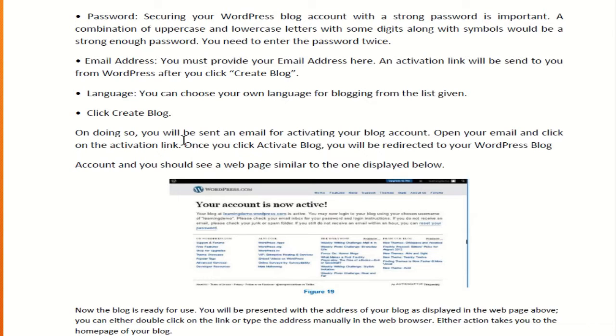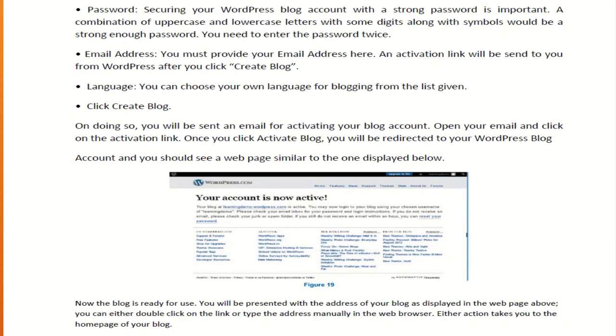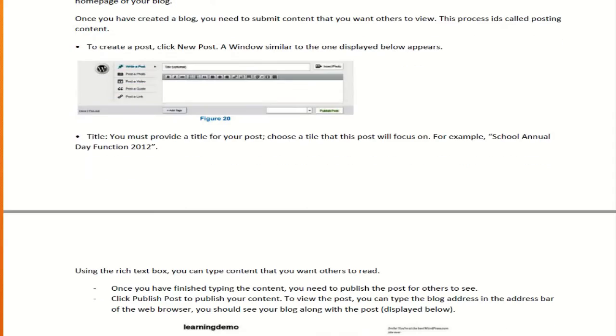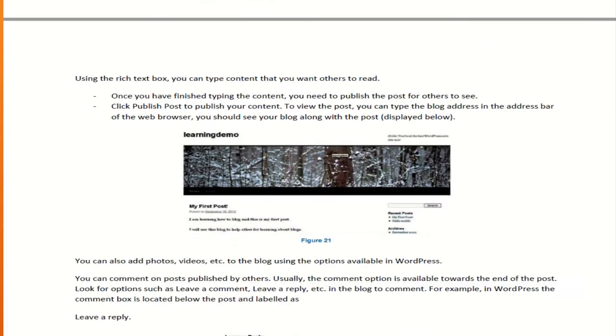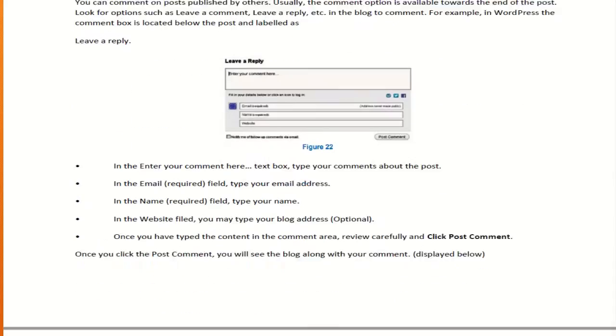On doing so, you will be sent an email for activating your blog account. Open your mail and click on the activation link. After the activation link, you need to click activate blog. When you click on activate blog, a page like this will open, and you can see that your account is now active. As the account is active, you are ready to create a post. Click new post. Here you can write anything you want to post on the site, and you are ready to post the information which you want to display on the internet.